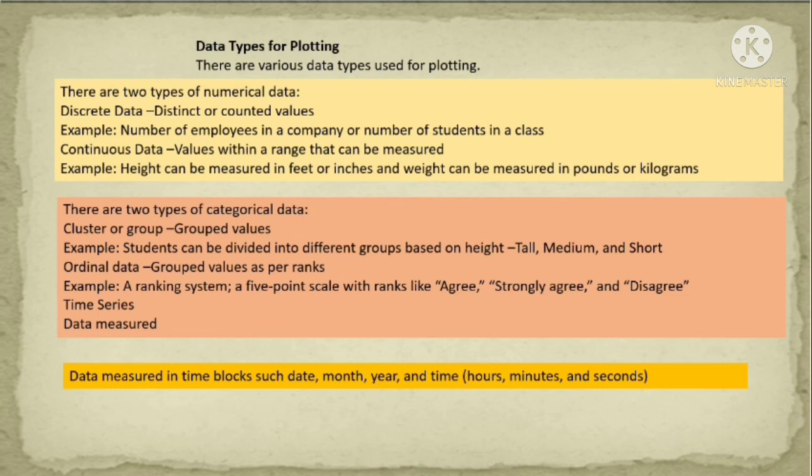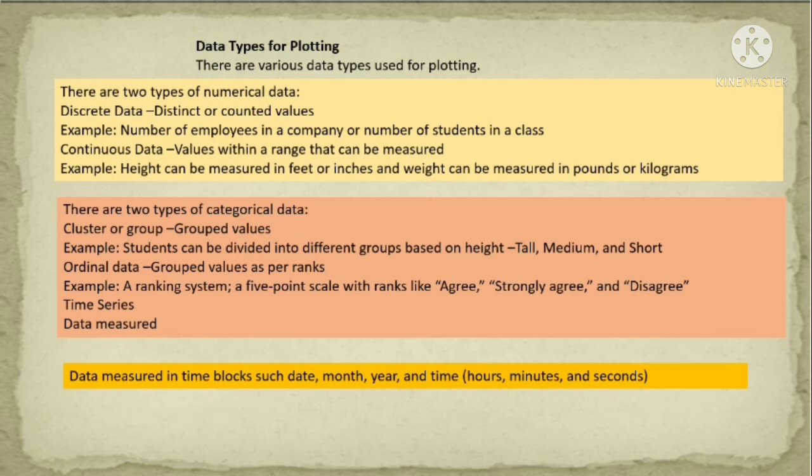The next data is the ordinal data type. Here we are grouping the data on the basis of some values. After grouping, each group is marked with some rank.